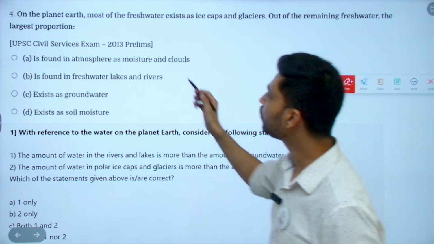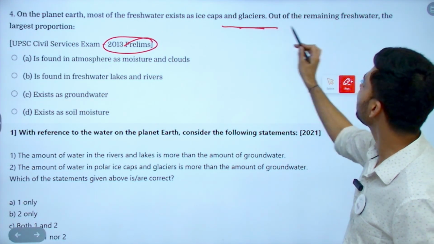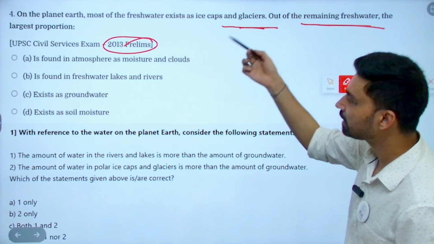Then the question is related to 2013 prelims. On the planet Earth, most of the fresh water exists as ice caps and glaciers. Out of the remaining fresh water, the largest proportion is.